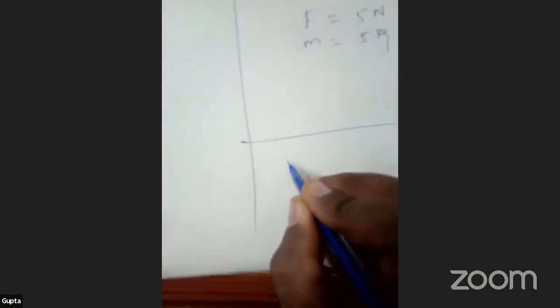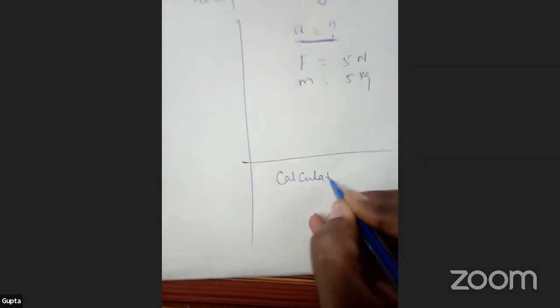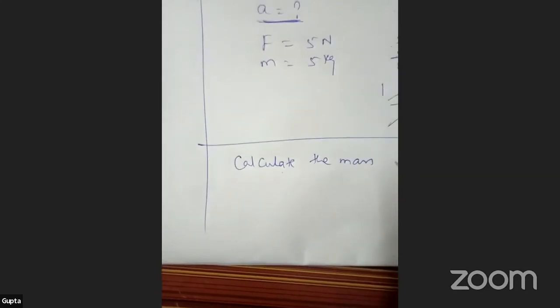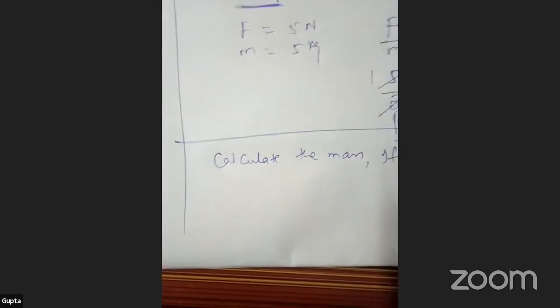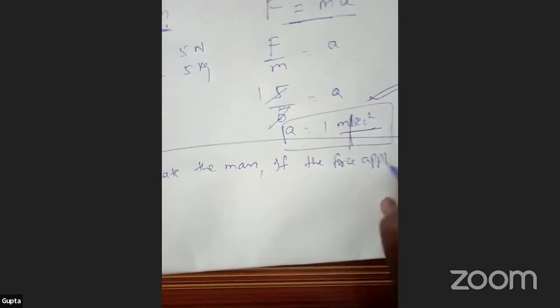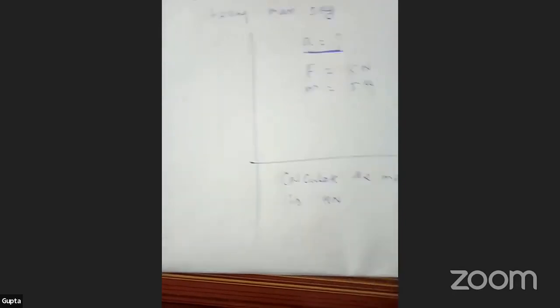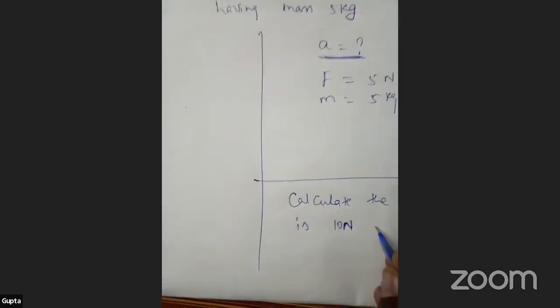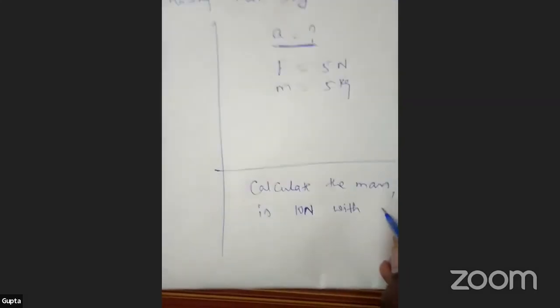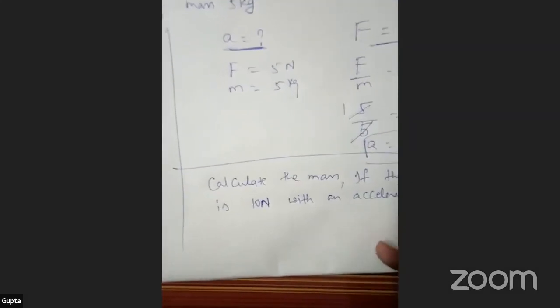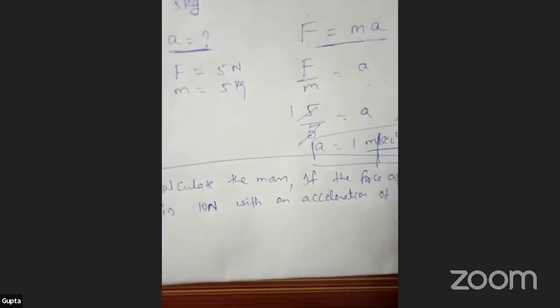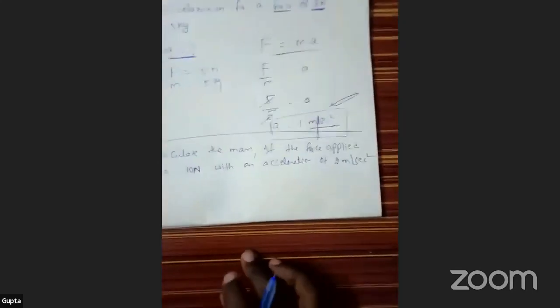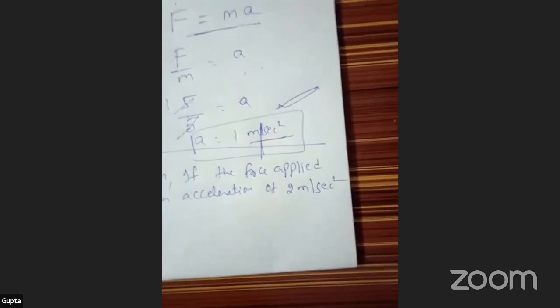Calculate the mass if the force applied is 10 newtons with an acceleration of 2 meters per second square.